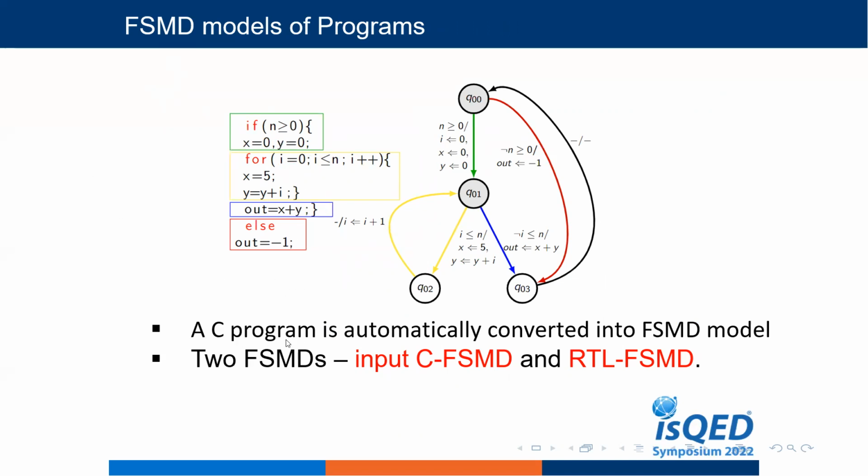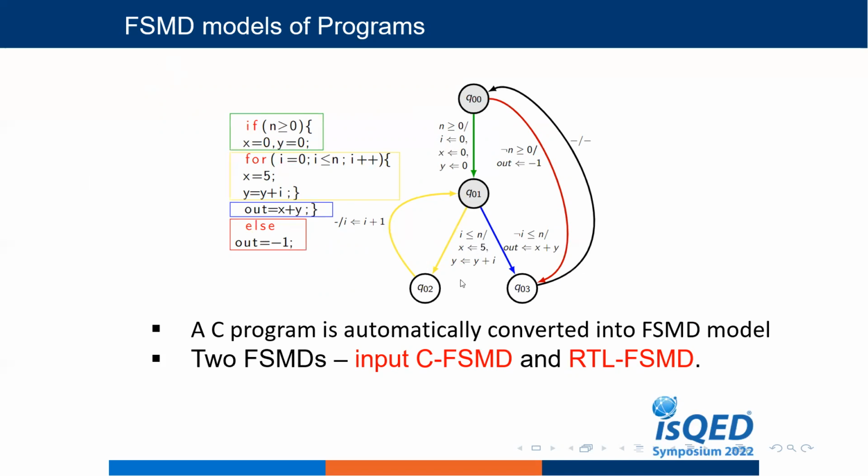The C program and the RTLC program are automatically converted into an FCMD model. So we have two FCMDs, the C FCMD and the RTL FCMD. For example, in this case, this is a C behavior. This C behavior will be converted into an FCMD. As you can see, this is the reset state. If n is greater than or equal to I, the X value and Y value will be initialized. Then the for loop will be evaluated.